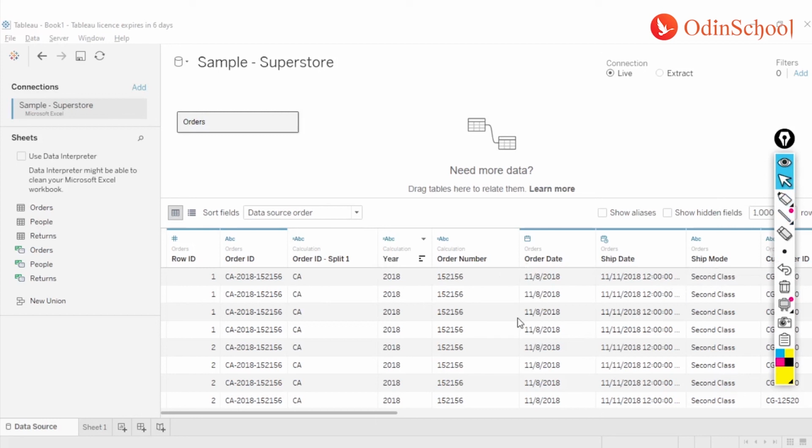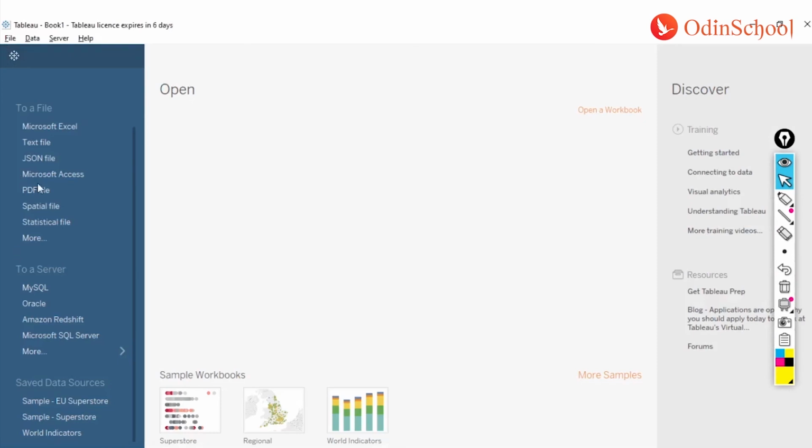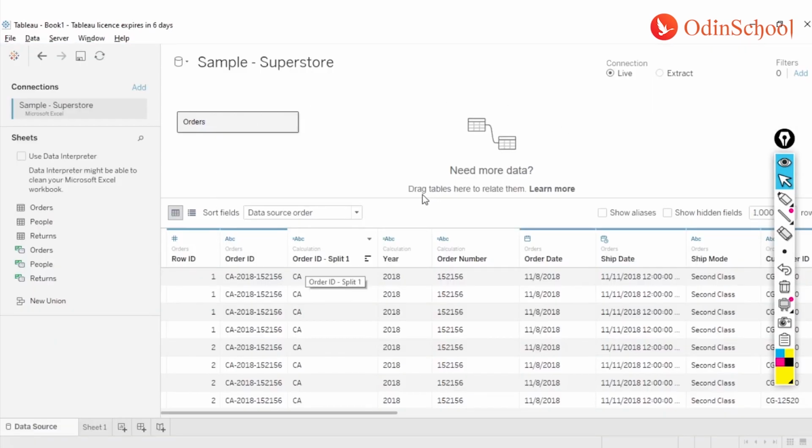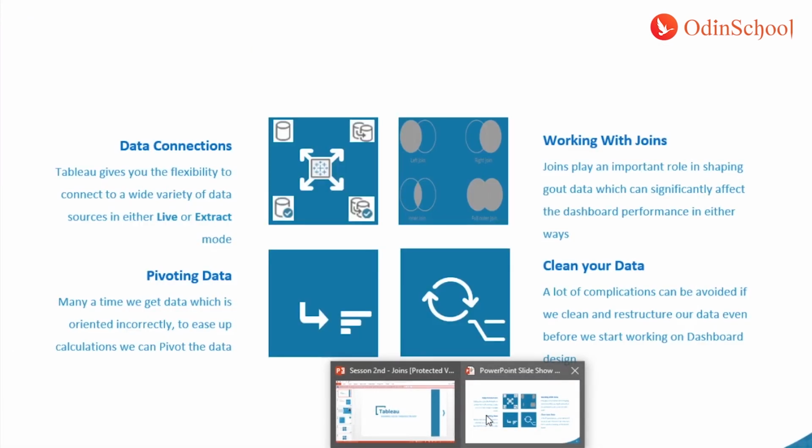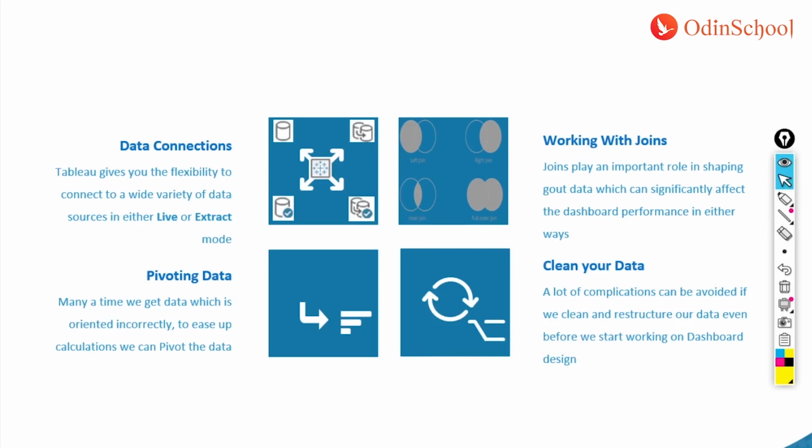All right, so that brings us to the end of this session. I hope you understood what all we can do on this page. The first one was where we can do the connections. The second page over here is your joins page, and after that you navigate by clicking on Sheet 1 into this environment where you can create the various charts, dashboards and visualizations. So, a quick recap of what we have done.